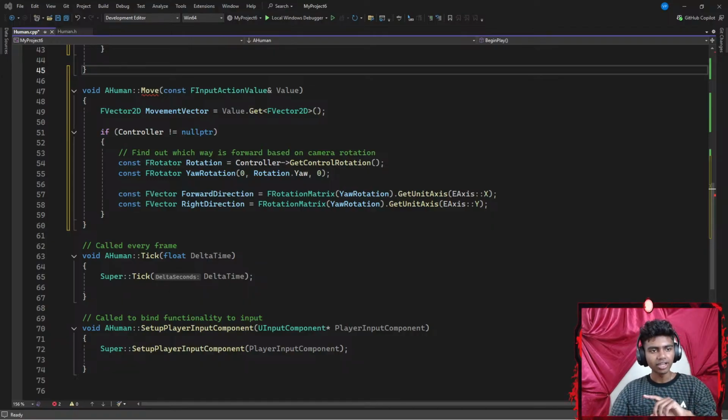Okay, that's it. Let's go all the way up here, now I'm going to add movement. So W and S for the Y axis, A and D for the X axis.